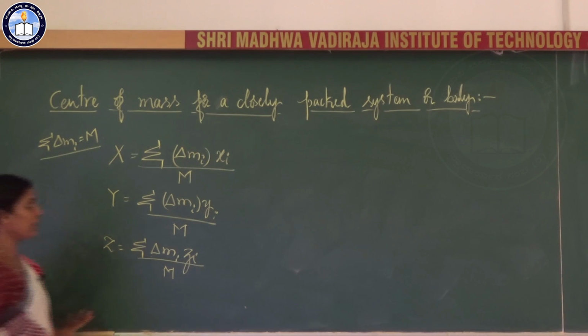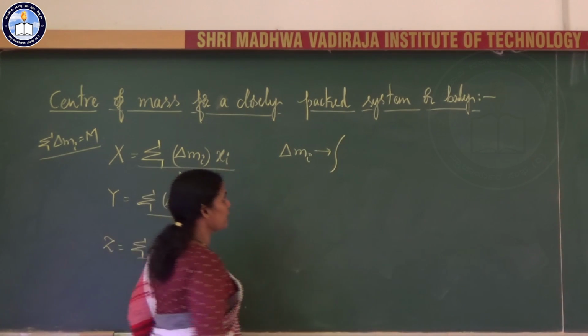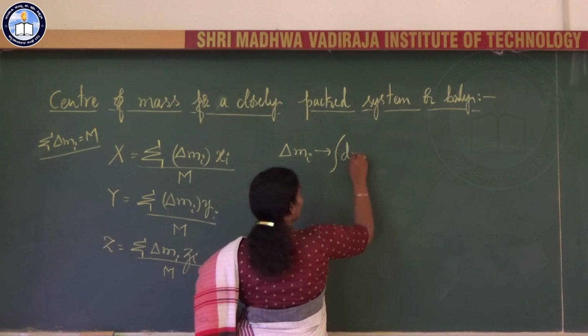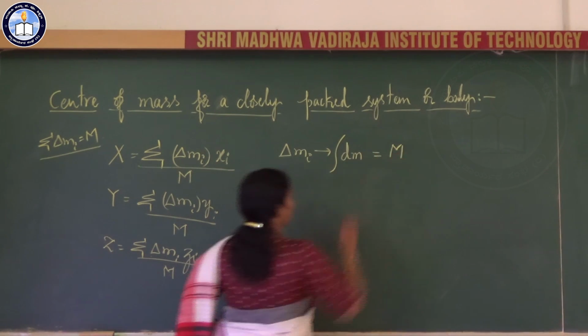Then we can write summation delta mi as integral dm equal to m.